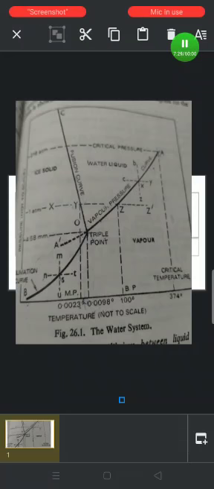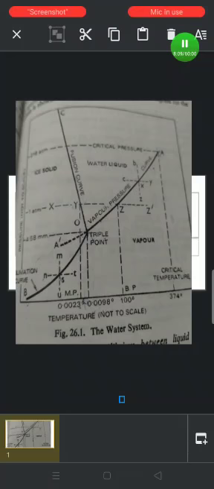Now, salient features of the water system. The salient features of the equilibrium diagram of the water system may be summed up as under. The curve OA is the vapor pressure curve of water. Hence, here water and its vapor coexist in equilibrium. As the number of phases is 2, the degree of freedom is 1, that is, the system is monovariant. The curve OB is the vapor pressure curve of ordinary ice. It is also known as the sublimation curve, as the solid phase ice is in equilibrium with vapor. The system is again monovariant.